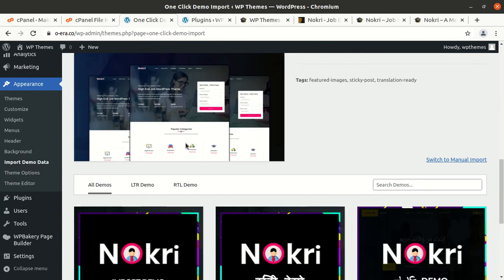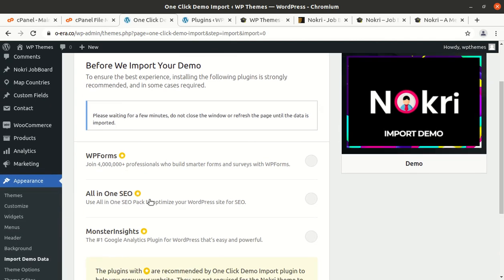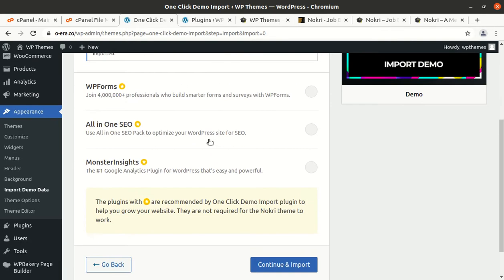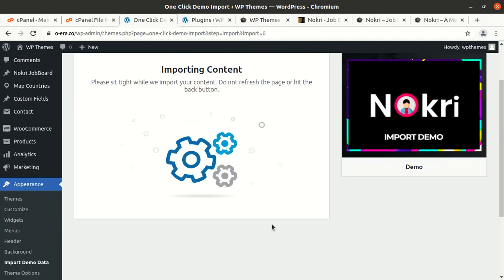that in this installation. I am simply clicking on the import demo for the very first one, and it should work on the WP Bakery page builder, and it is suggesting some plugins, so it is fine. We can skip at this stage and continue and import. And now the import process has started, and it may take 4 to 5 minutes as I assume, as it also downloads images from the developer servers. We have to be here without refreshing and leaving the page.